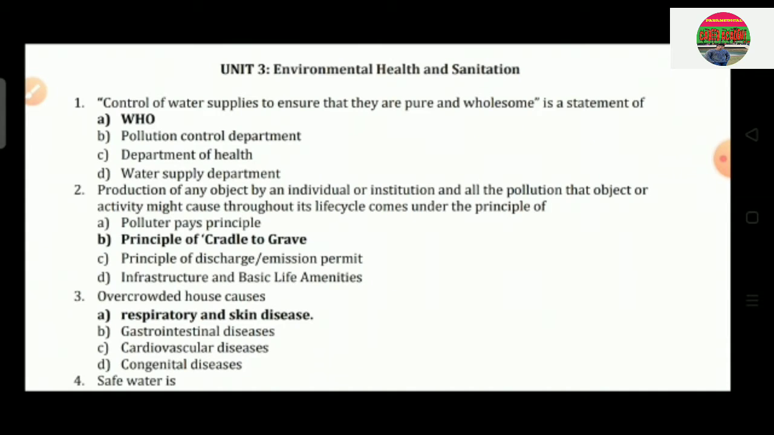Question number 1: control of water supplies to ensure that they are pure and wholesome is a statement of option A, WHO; option B, pollution control department; option C, department of health; option D, water supply department. So the correct answer is option A, that is WHO.